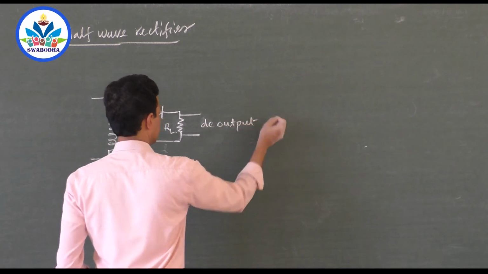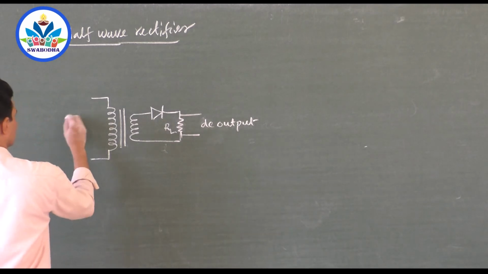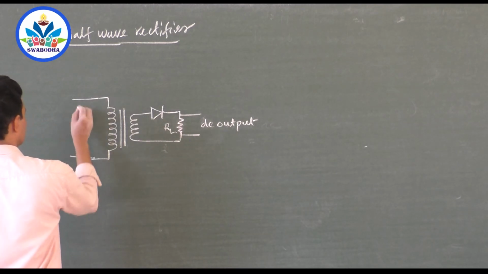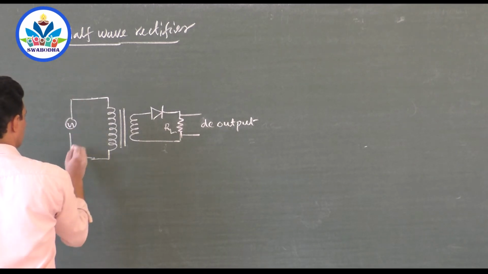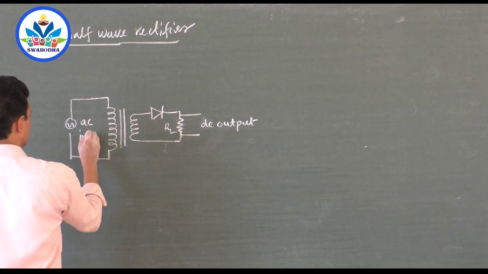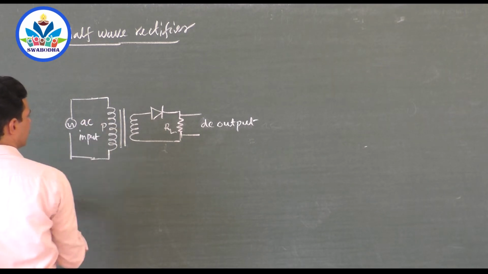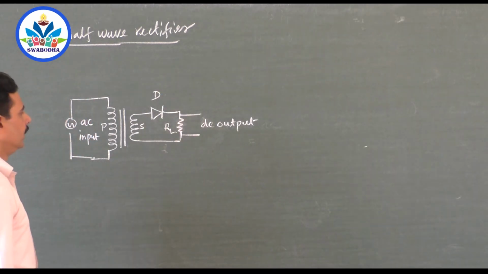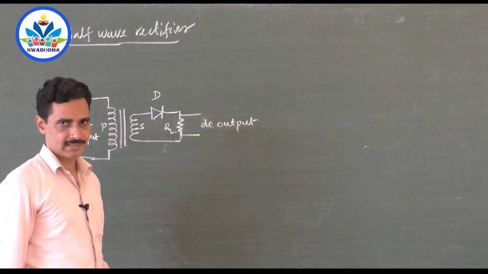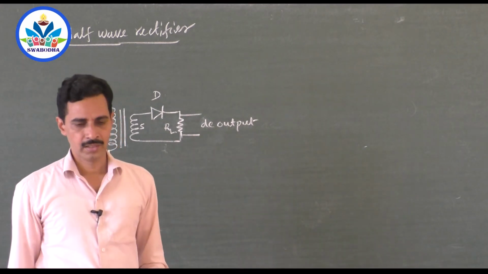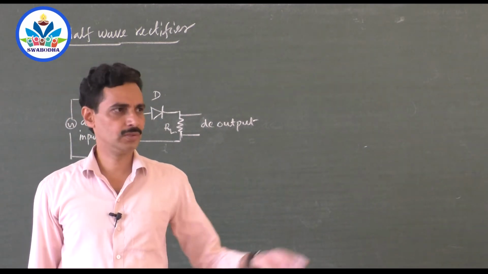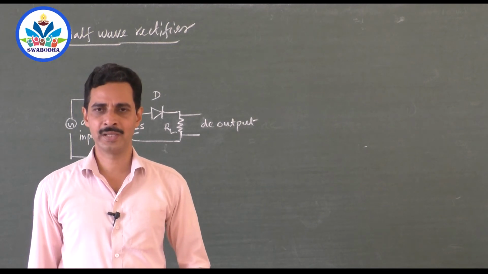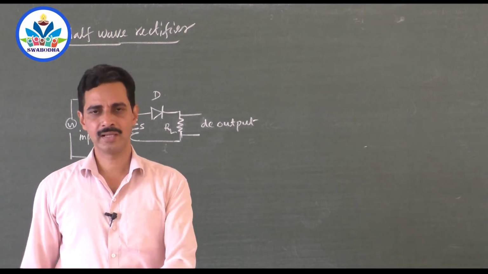Here we put the AC input, and this is the primary of the transformer, the secondary of the transformer, and the diode. RL means load resistance. What do you mean by load? Whatever you connect in order to use the power generated by a dynamo is a load.